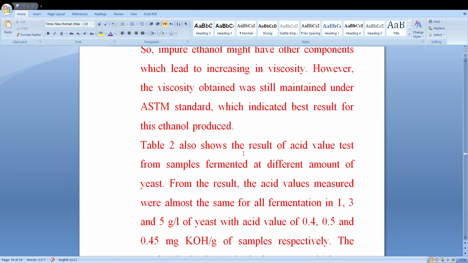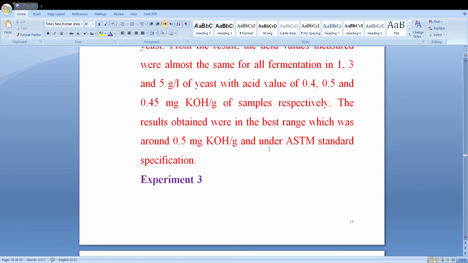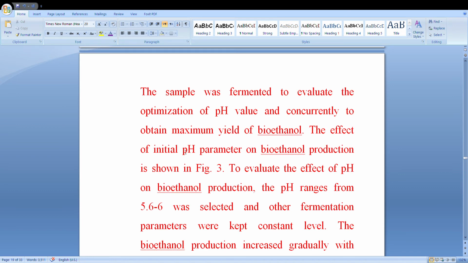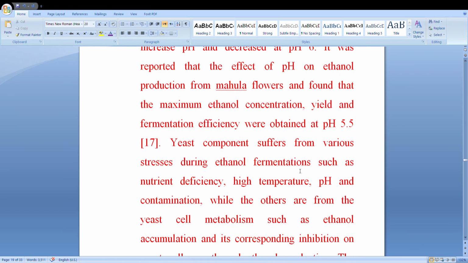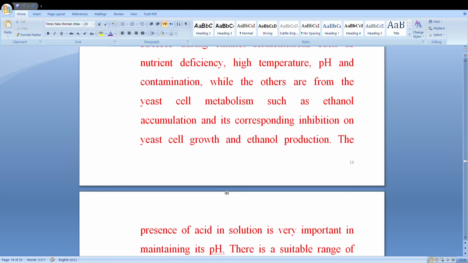Then after that we can see different types of results in experiment 3. Here also, regarding the effect of initial pH, maximum yield of bioethanol was obtained. The pH 5.5 to 6 oscillated and other fermenters were kept at a constant level. So here you can see the yeast component suffers various stresses during ethanol fermentation, such as nutrient deficiency.